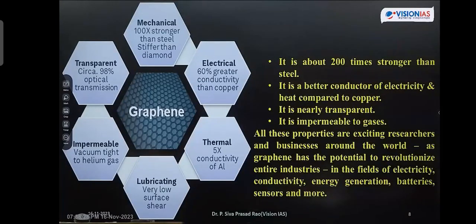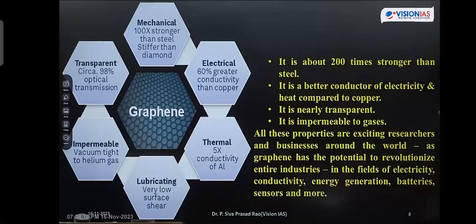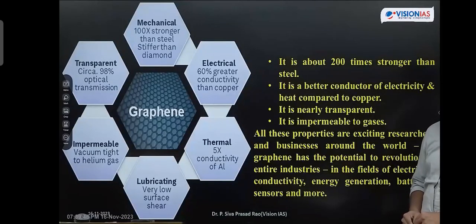It is transparent in nature, write in the bracket optical transmission. Hence, it is used in solar panels, glass manufacturing, etc. Next one, it has a lubricating nature. Hence, use of this graphene will enhance the lifespan of engines.